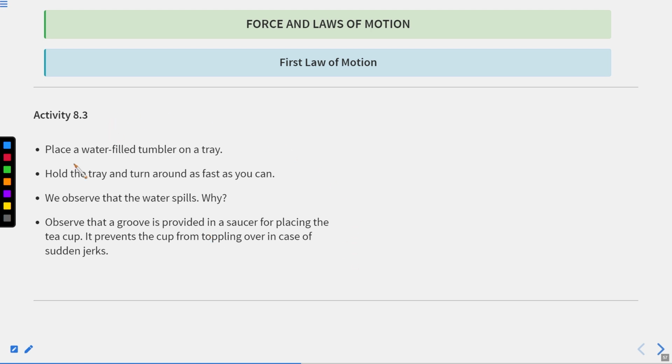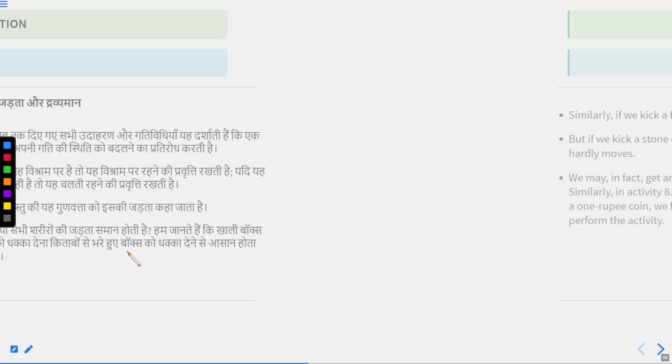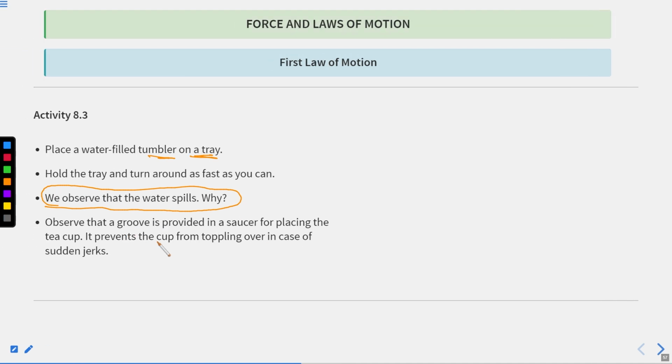Another activity: place a water-filled tumbler on a tray. Hold the tray and turn around as fast as you can. We observe that the water spills. Why? Observe that a groove is provided in the saucer for placing the teacup. It prevents the cup from toppling over in case of a sudden jerk.